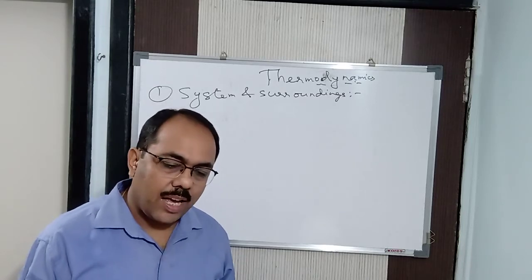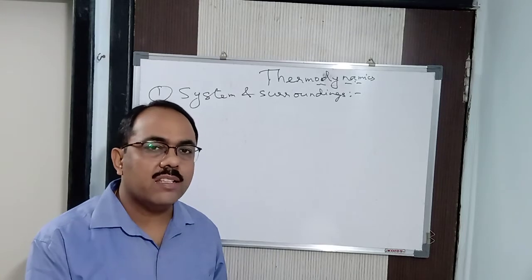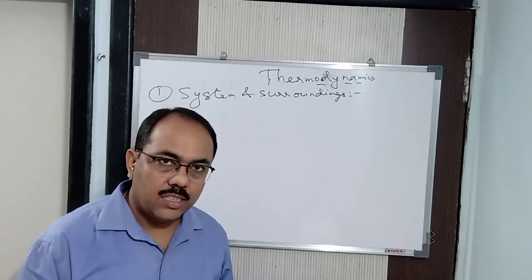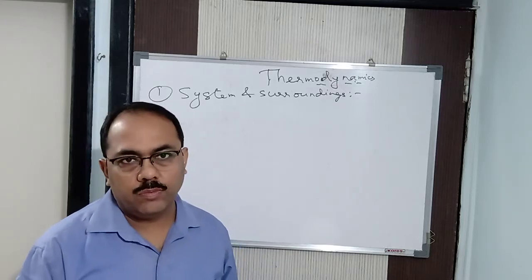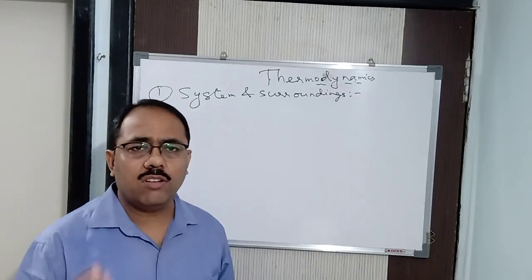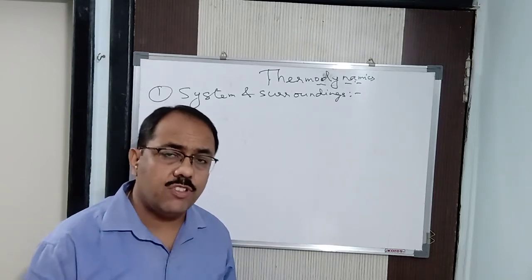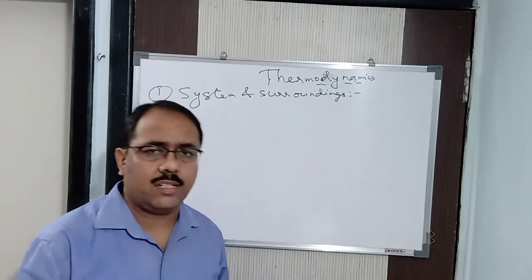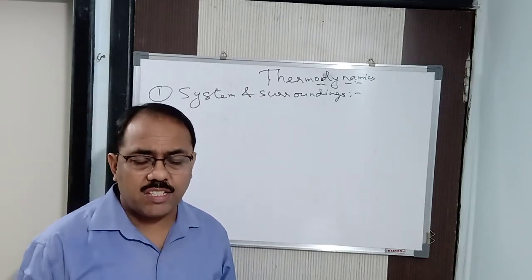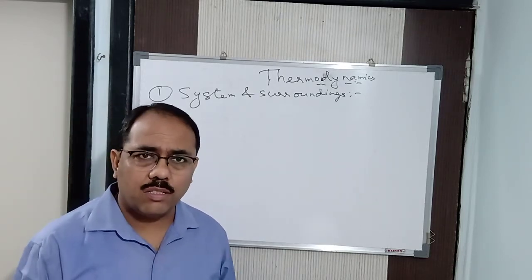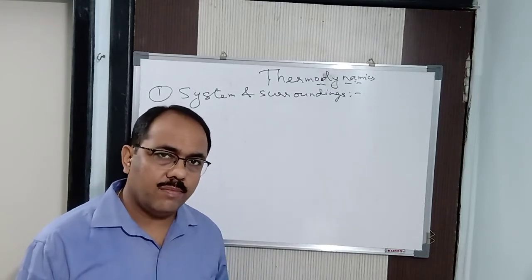So in the chemistry lab, when you are doing an experiment, for example, let us say you have taken some mercuric oxide and you are heating it in a test tube. So mercuric oxide is your system. And the observations which you are going to see regarding mercuric oxide come under the system. That is a change in color, some evolution of gases, a change in temperature, and so many other things which are going to happen.